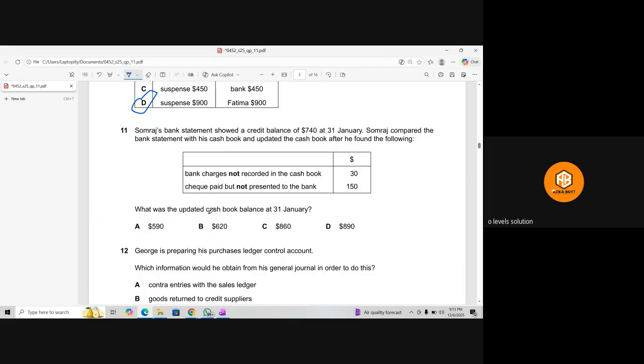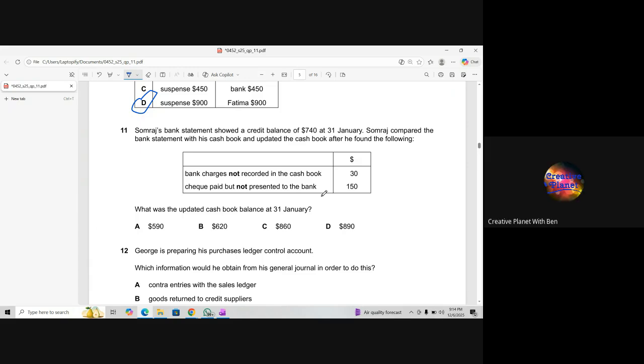And we want to find out the updated cash book balance at 31st January. The balance showing in the bank statement is $740. So what we will do is deduct the 150. What will be the answer for that?